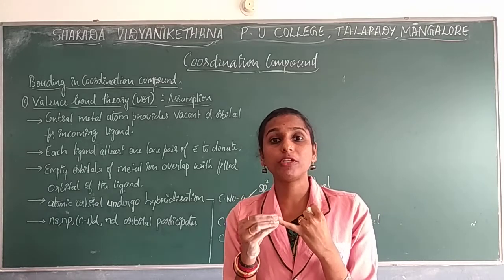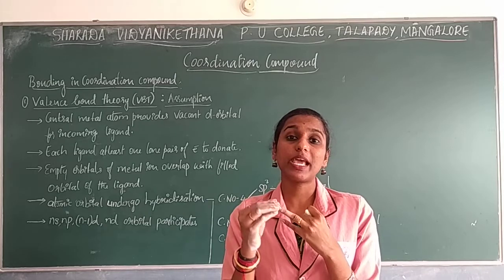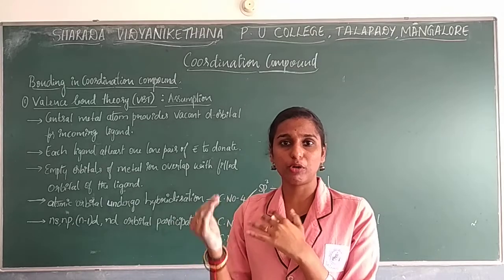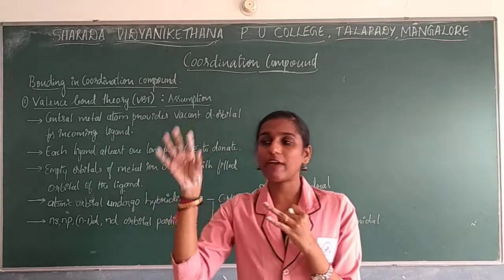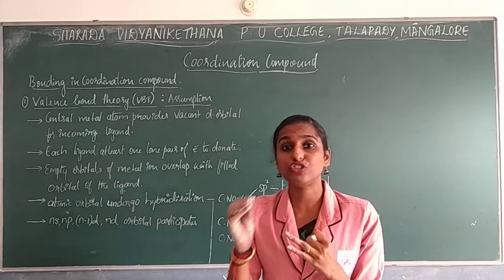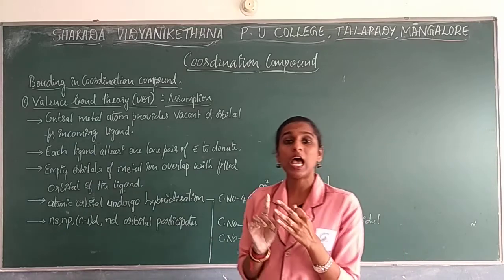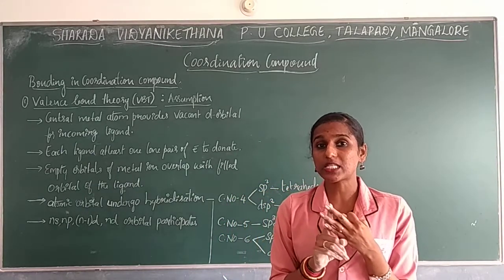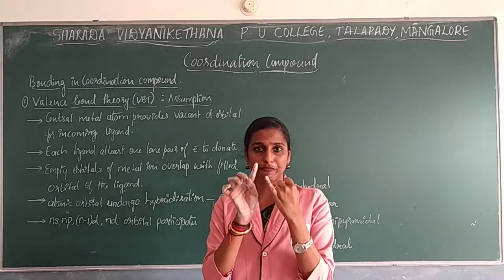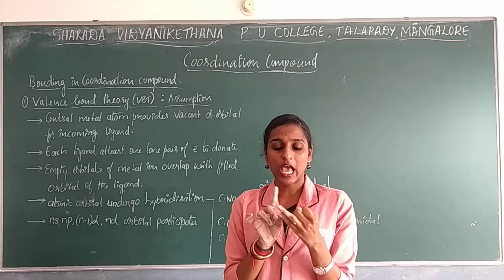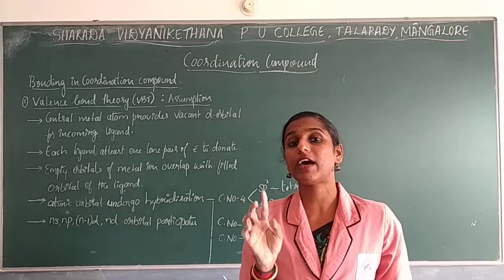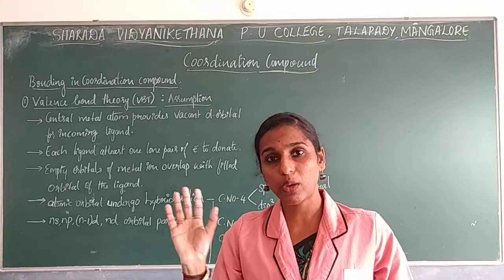He also explained how the bonding will take place, in the sense of the geometry of the molecule. When you studied isomerism, you identified that based on the coordination number we can find the geometry of the molecule. He also explained the primary as well as the secondary valency of the complex ion. So these three things, the formation of the complex ion, the geometry of the complex ion, and the primary and secondary valence of the complex ion, have been explained by Werner's theory.